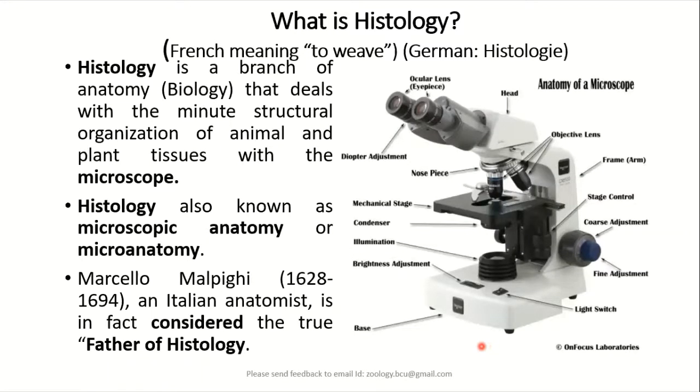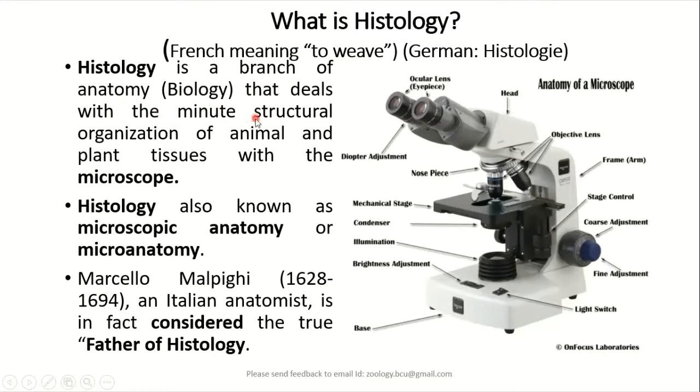So as you see here, histology is a term which is derived from histos and logos, which means the study of tissues. But the word histology is also present in the German and also in the French. It refers to weave. That means the tissues weave or make the organs. So histology is basically a branch of anatomy.